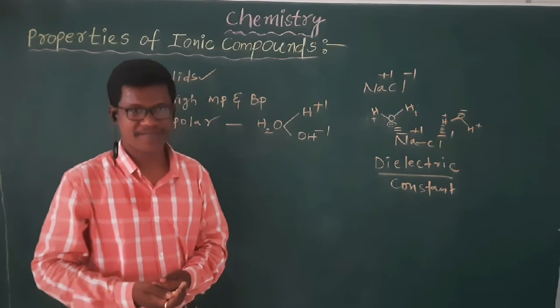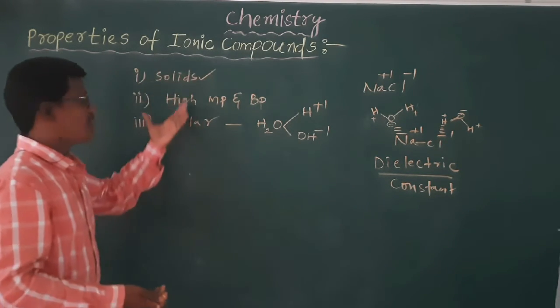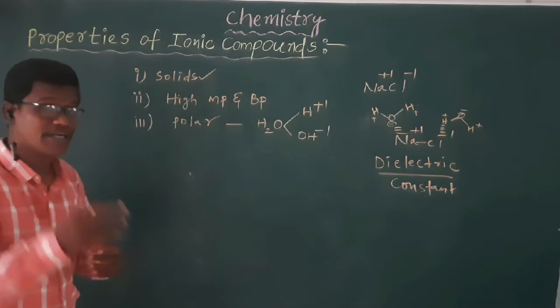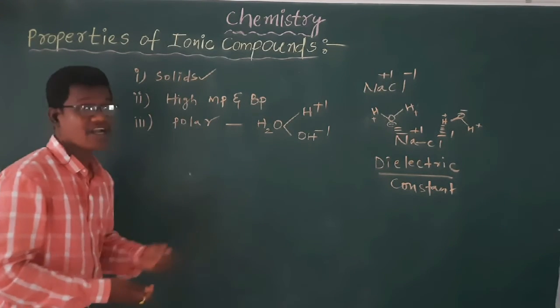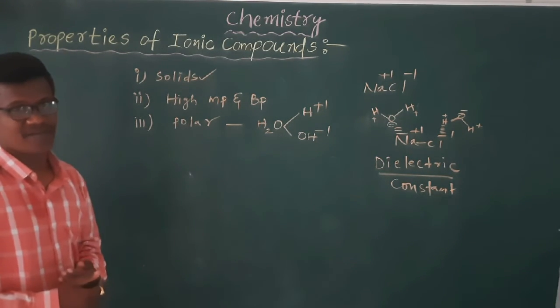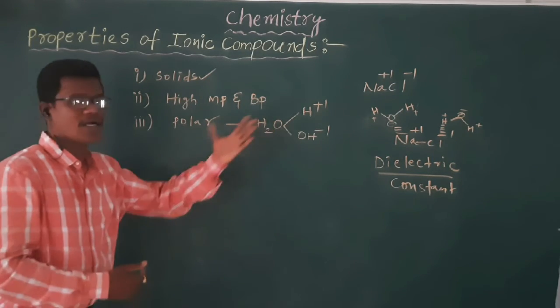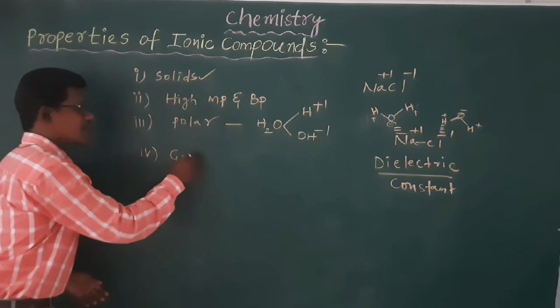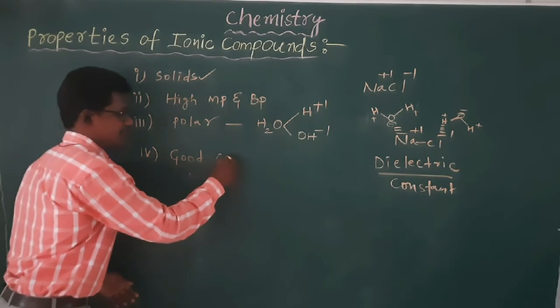I hope you understood. So these are the main points. Ionic compounds are solids, and ionic compounds have high melting point and boiling point, and ionic compounds dissolve in polar solvents like water, and ionic compounds are good conductors of electricity.